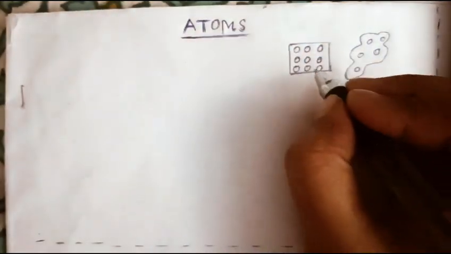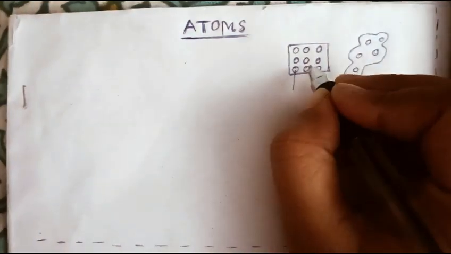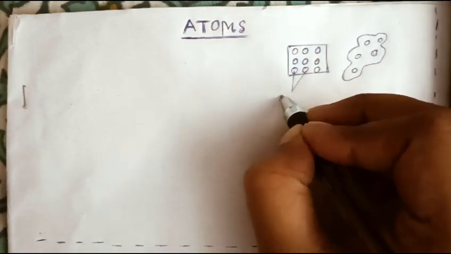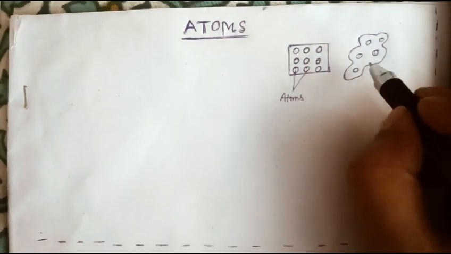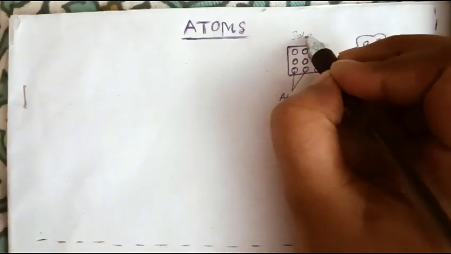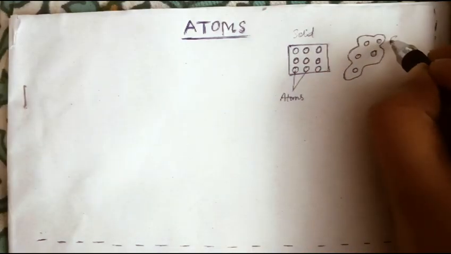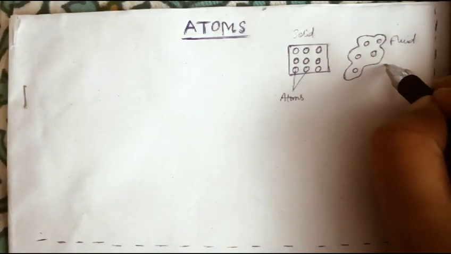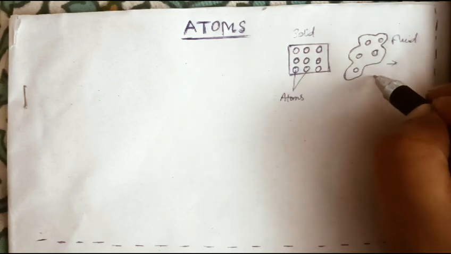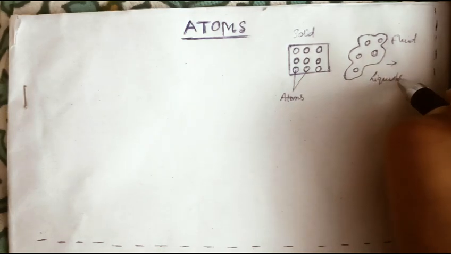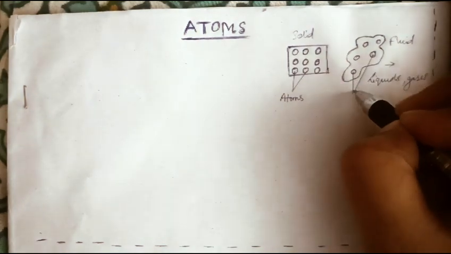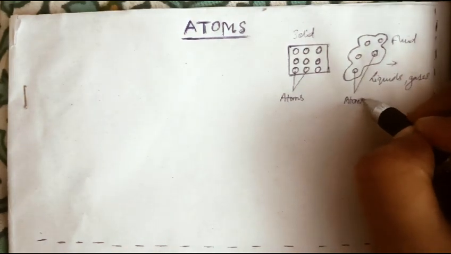Now, for example, as you can see here, this is an object. It is a solid object. Okay, and these are the different atoms. This is a fluid. Okay, so this is the solid and this is a fluid. Fluid means the matter that can move, right? Like liquids, gases. Okay, these are called fluids. So these are the atoms in the fluids.